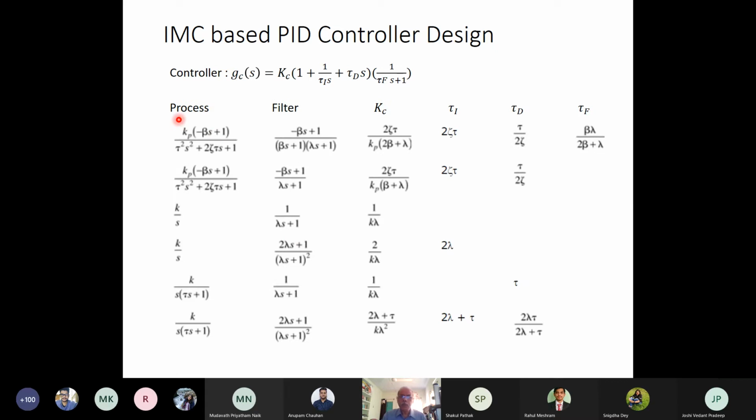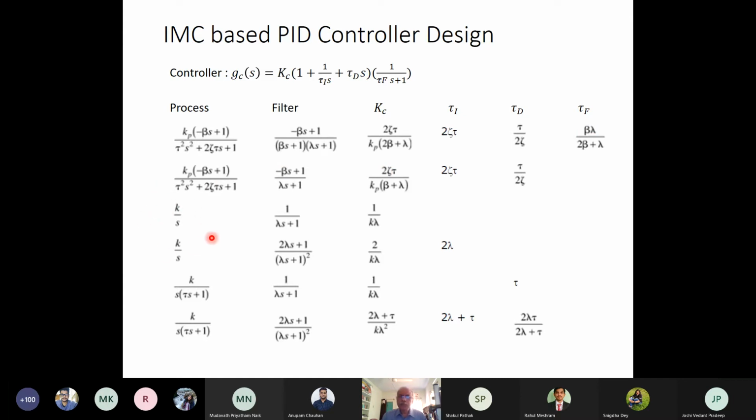Also, we have a process which has a right half plane zero. If I use a filter like this with 1/(tau_f s + 1), then we will have a pure PID equation. Here also we have an integrating process.